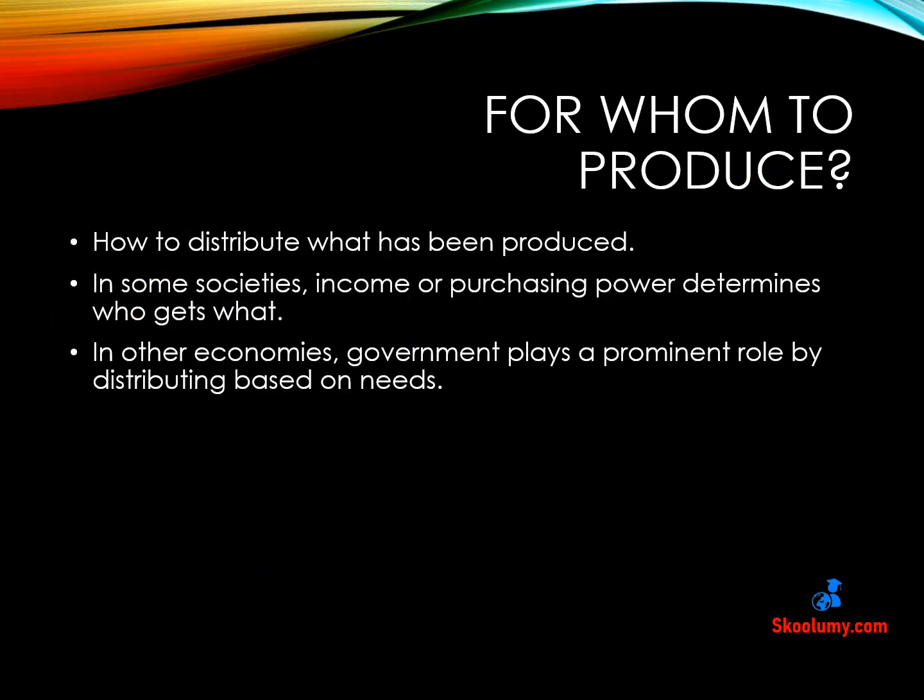This is about the distribution of the goods and services produced. The type of goods to be produced and the method of production have been chosen. The next question is, who will enjoy the goods produced? In some countries, your income determines how much of the goods you will have access to. If you're rich, you get more with your purchasing power. If you are poor, you have less of the goods.